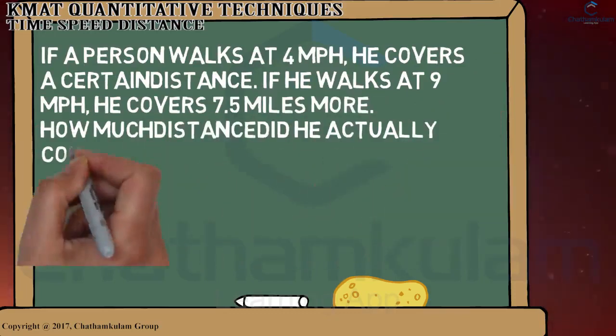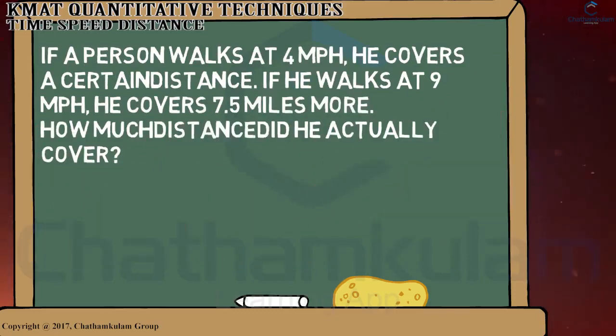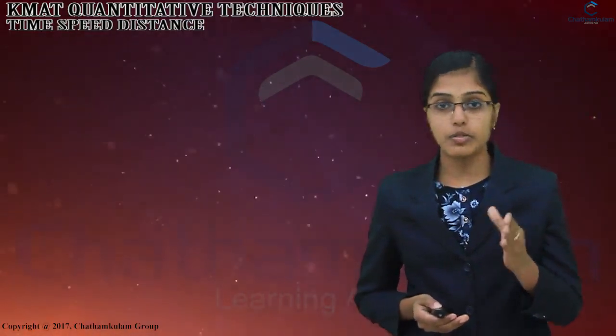If he walks at 9 miles per hour, he covers 7.5 miles more. How much distance did he actually cover? Now we can see that the direct application of our usual formula, distance is equal to speed into time, or its variations cannot be done in this case, and we need to put in extra effort to calculate the given parameters. So let us see how this question can be solved.